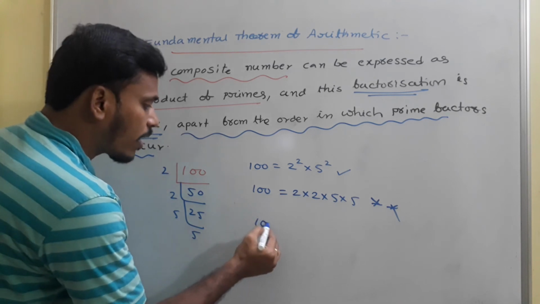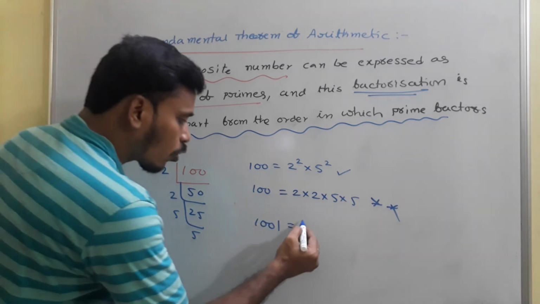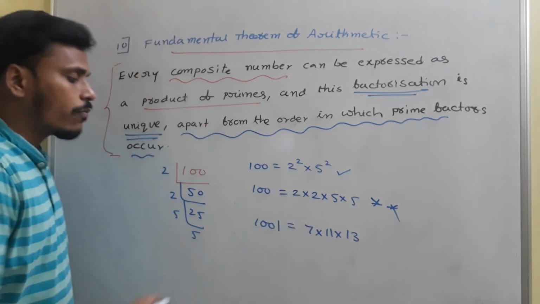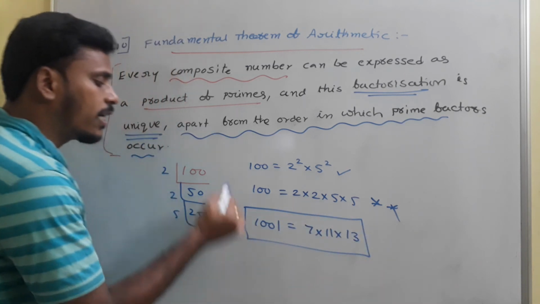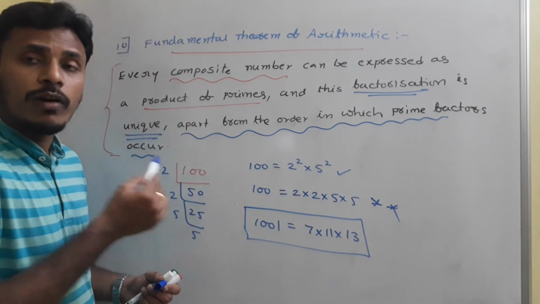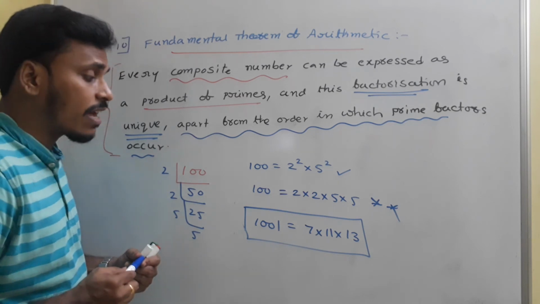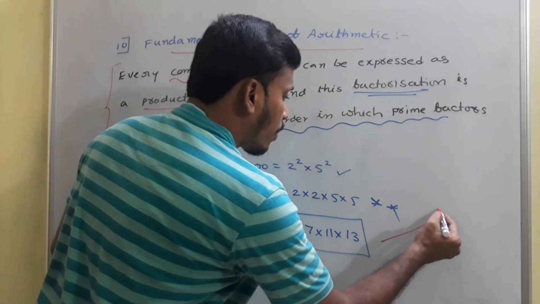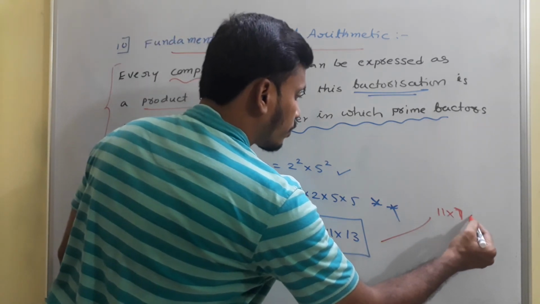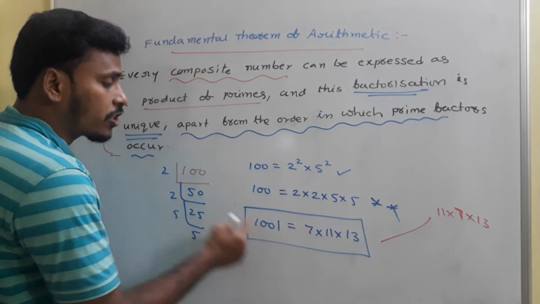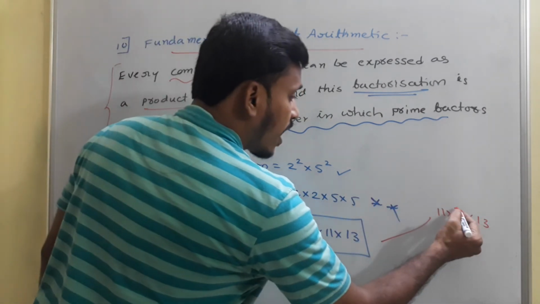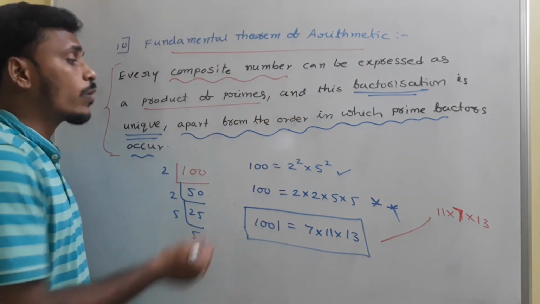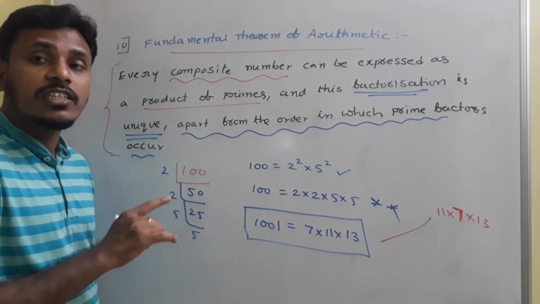Suppose you have a number like 1001, which is 7 into 11 into 13. According to the fundamental theorem of arithmetic, its representation as a product of primes is 7, 11, 13. Some people will change the order and express it as 11, 7, 13, and say that this is one representation of 1001 as a product of primes and that is another representation. Is it correct? Wrong. That's why the statement includes this: don't consider the change of order.